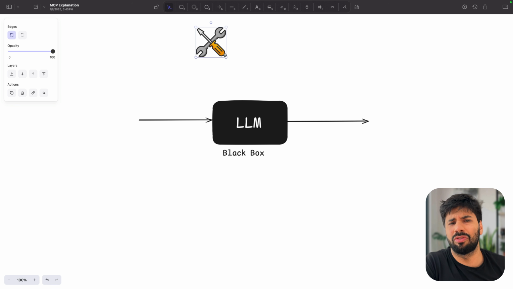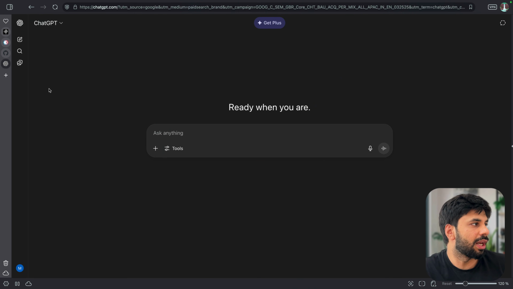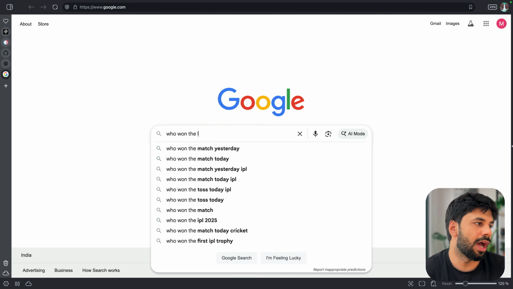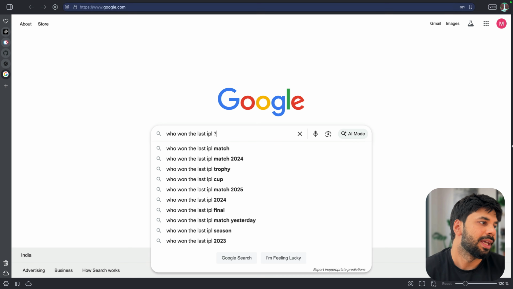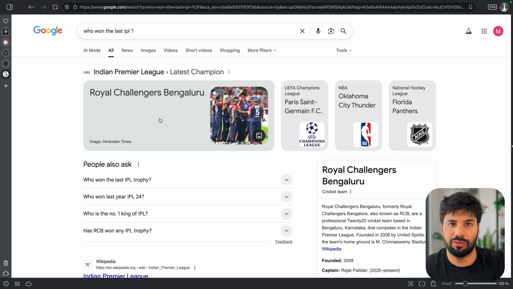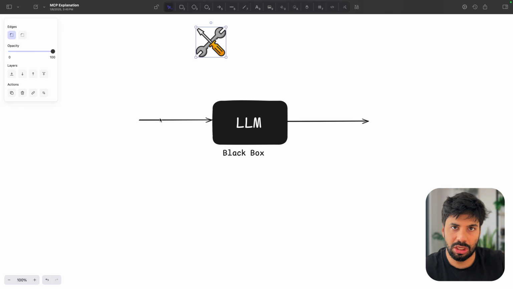A very good example of a tool is if you give it the capability of searching, right? If I ask it, let's say, who won the last IPL, then it will be able to give me the answer by Google. So it can search this information, and then based on that information, it can give me the answer. So this is again the simple approach, and I think it is very logical.